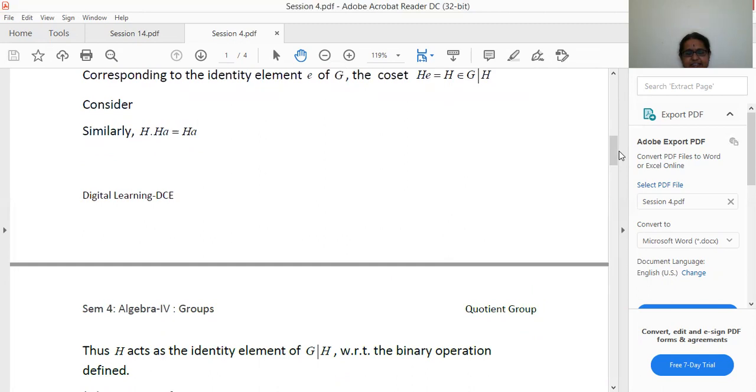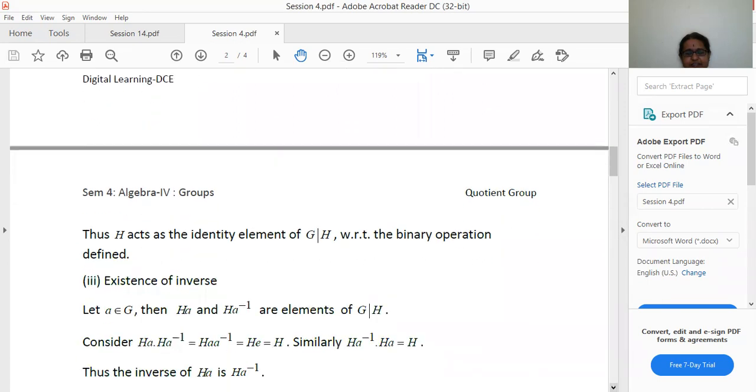Acts as the identity element of G/H with respect to the binary operation defined. Next, we have to show the existence of inverse. That is, we take a coset Ha, let a belong to G. Then there exists a coset Ha in G/H, and for element a, a inverse is the inverse element in G. So there exist cosets Ha and Ha inverse in G/H.